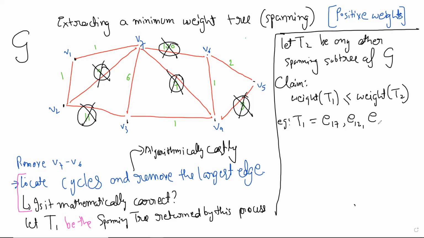We are comparing, and in the end, we will be using some kind of exchange argument. Some of you may remember we had done this. Even if you don't remember, when you see it, you will see it. Then E3 4, E6, E5, and T2 could be something else, some other edges. Now, how do we show that the weight of T1 is less than the weight of T2?